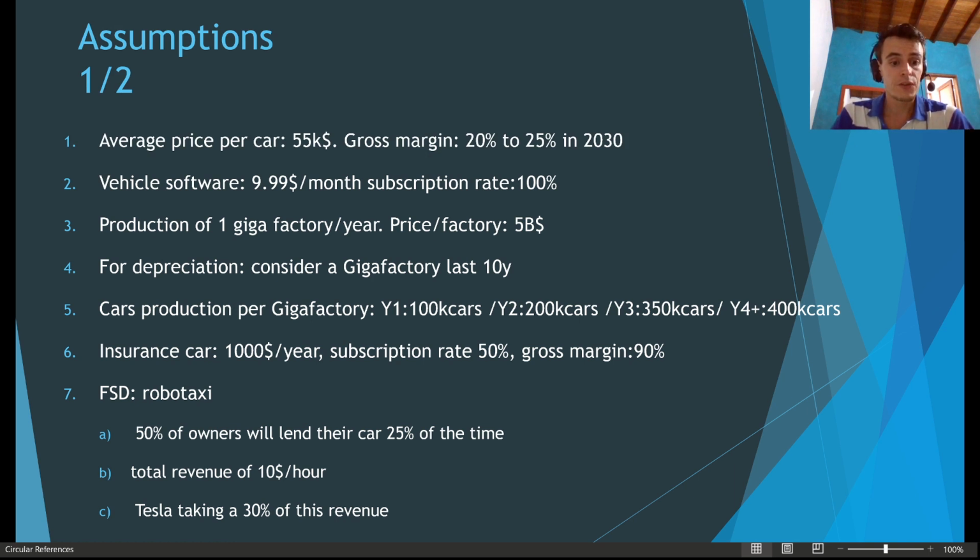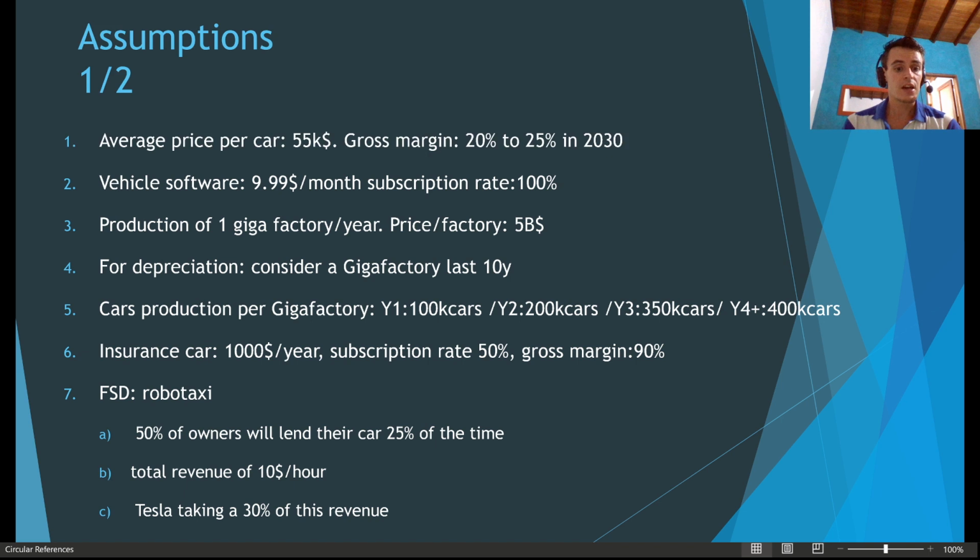I consider first that 50% of the car owners will play the game of giving their car for a robotaxi. And also, they will do this for 25% of the time, which means that probably between 10 and 5 p.m., they will just give their car to the robotaxi network and get it back when they go back from work. I consider a total revenue of $10 per hour when it's being used.